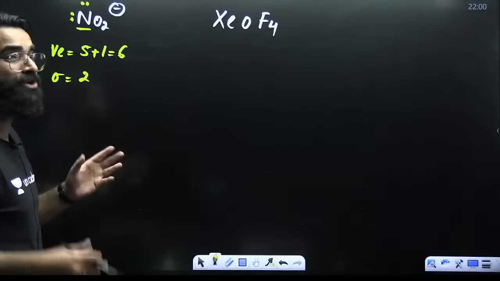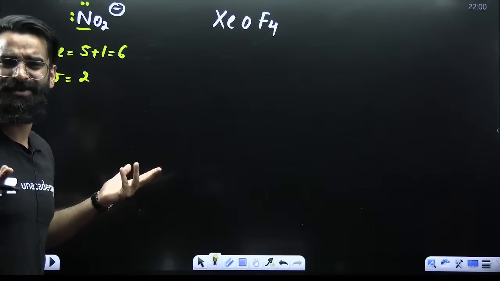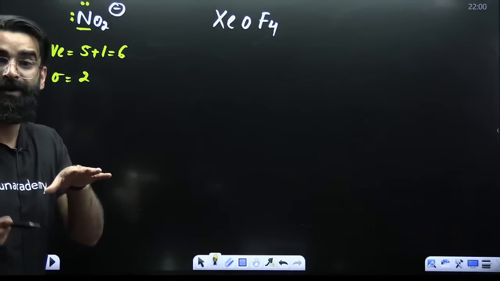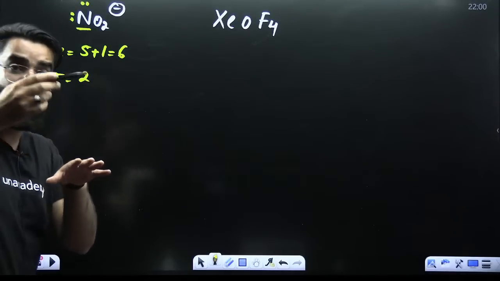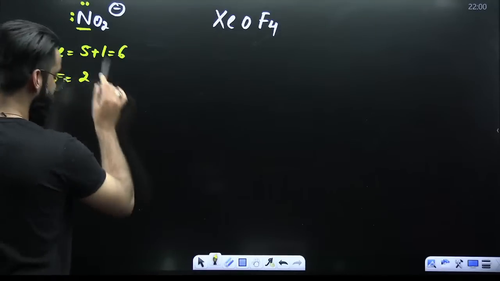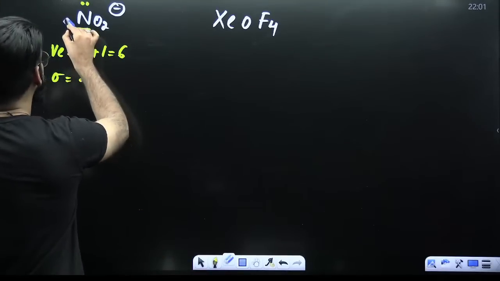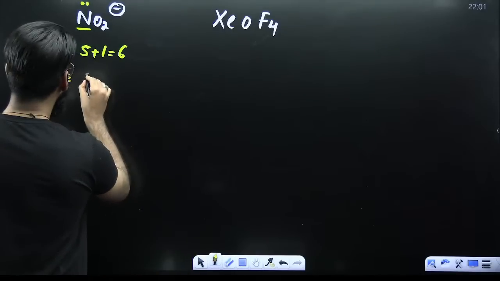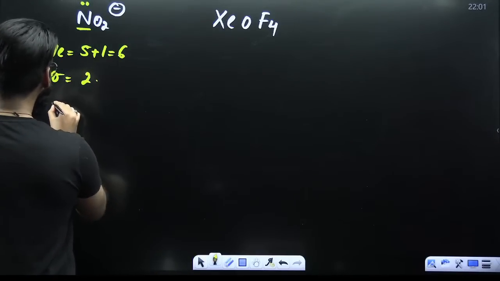Imagine as if one oxygen atom has formed 2 bonds. So total there are 4 bonds formed. So out of 6 valence electrons, 4 have been utilized. So only 2 are left. 2 valence electrons means 1 lone pair. Sigma bonds are 2, and lone pair is 1.